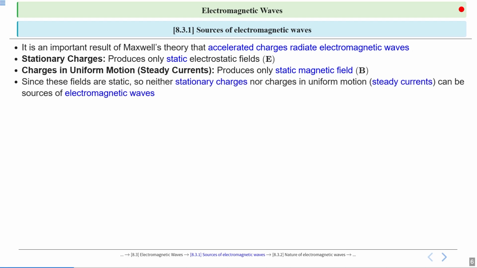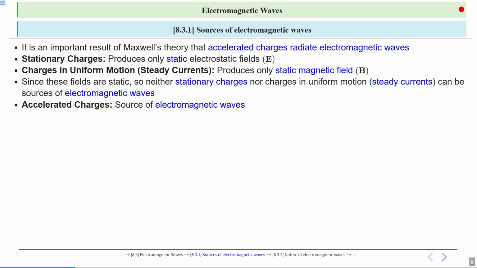Since these fields are static, neither stationary charges nor charges in uniform motion (steady currents) can be sources of electromagnetic waves. In electromagnetic waves, we require a changing electric field and a changing magnetic field with respect to time. Neither stationary charges nor charges in uniform motion can produce electromagnetic waves, because in both these conditions only static fields are created. So an accelerated charge is the source of electromagnetic waves.